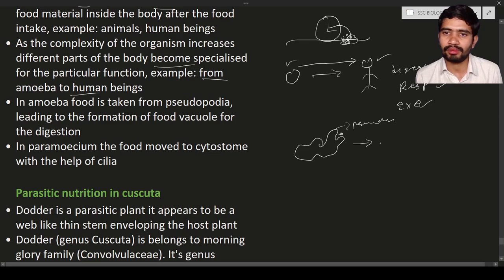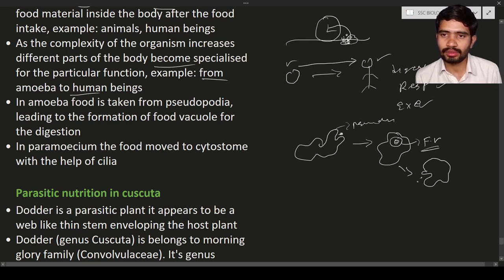Now after some time, the amoeba will look in this way, and this is the food material that is trapped inside the amoeba. This is known as a food vacuole, taken in by the amoeba. After that, what will happen? The digestion will occur, and also the waste materials will be thrown outside the body of the amoeba. So this is the process of how the amoeba takes the food material and excretes the waste materials.